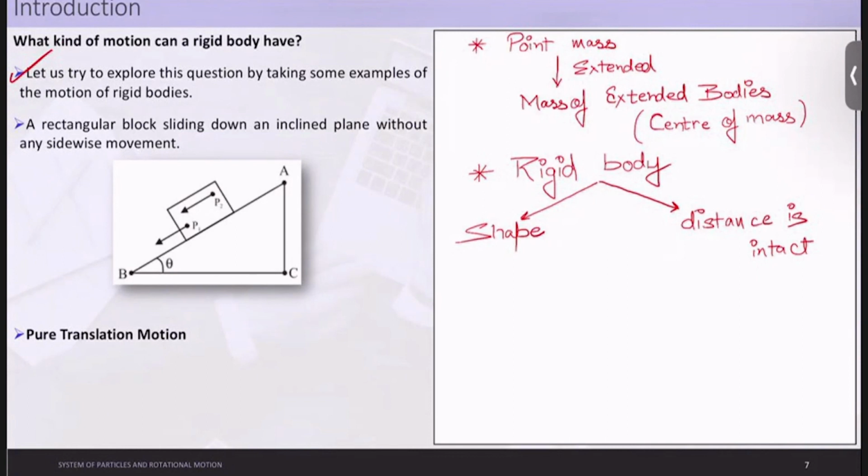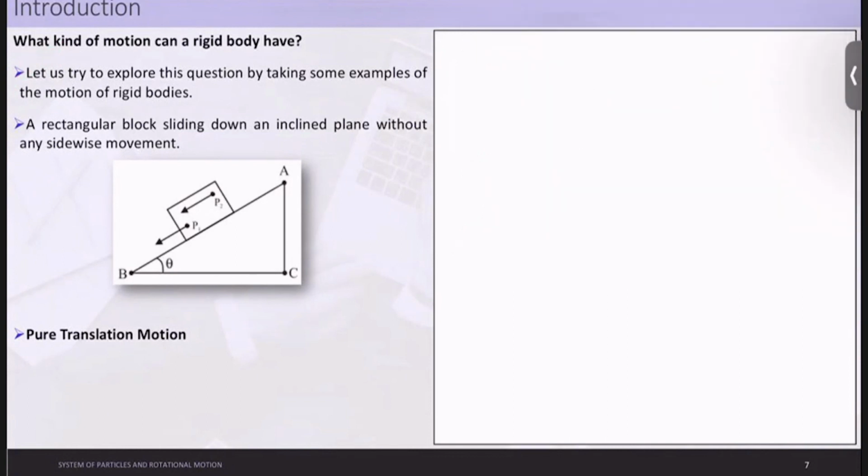Okay, now let us move forward. Let us explore this question by taking some examples of motion of rigid bodies. A rectangular block sliding down an inclined plane without any sidewise movement. What does it mean?